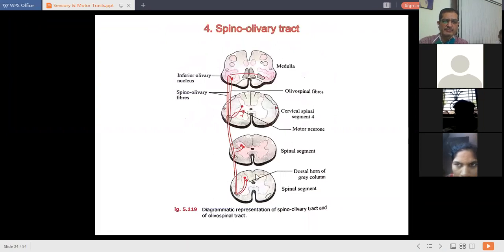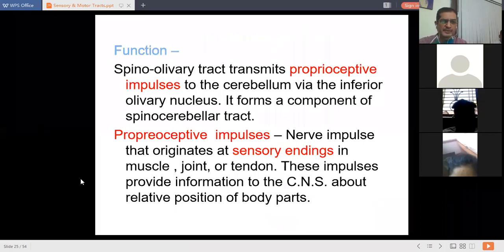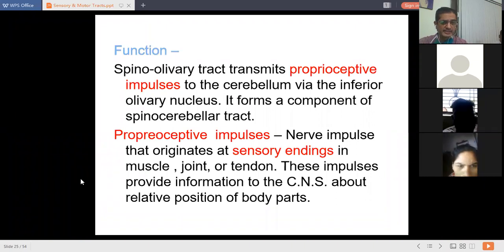Then next is the spino-olivary tract. Again, a very small tract. The tract starts from the dorsal gray horn, then occupies the lateral column of the spinal cord. It gets terminated at the inferior olivary nucleus of the medulla on the same side, and some fibers terminate on the inferior olivary nucleus of the medulla on the opposite side. It helps in proprioceptive impulses. These impulses originate at sensory endings in muscle, joint, or tendon, and provide information to the CNS about the relative position of the body parts.